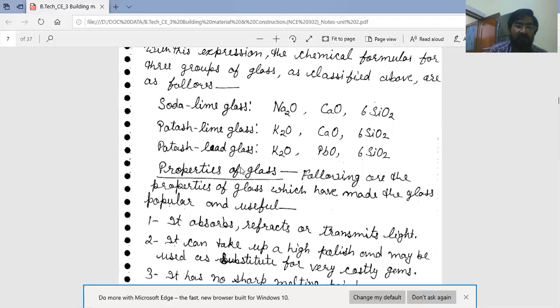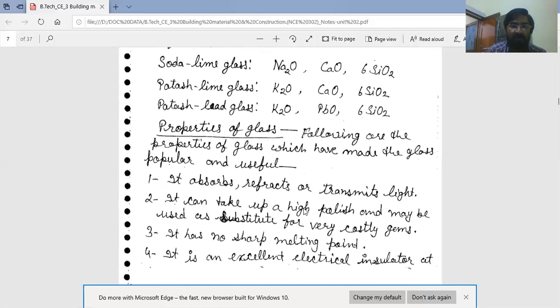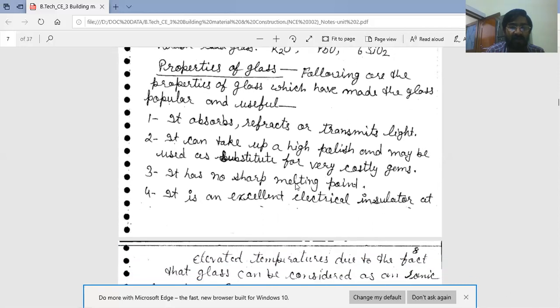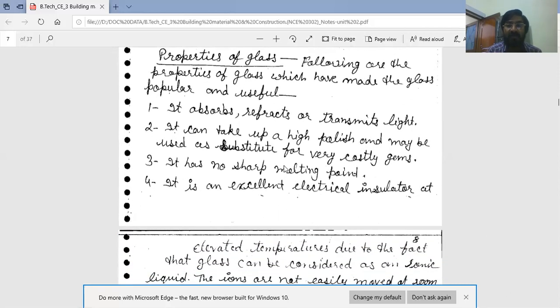Properties of glass. These are the properties of glass in general, not a specific glass. The following are the properties which have made glass popular and useful. First, it absorbs, refracts or transmits light. Second, it can take up a high polish and may be used as a substitute for very costly gems.